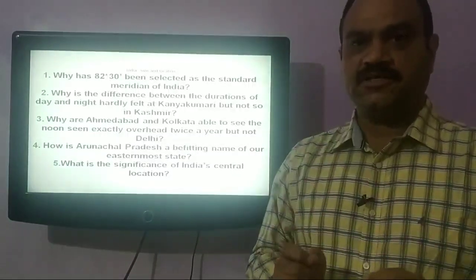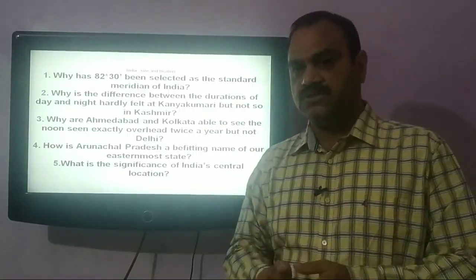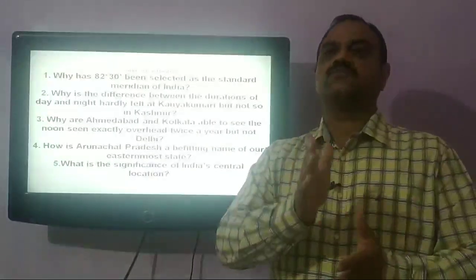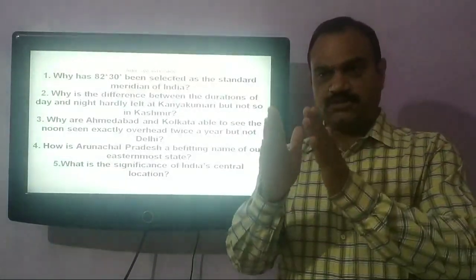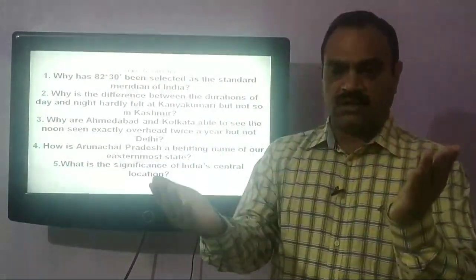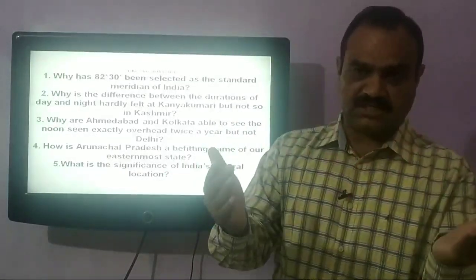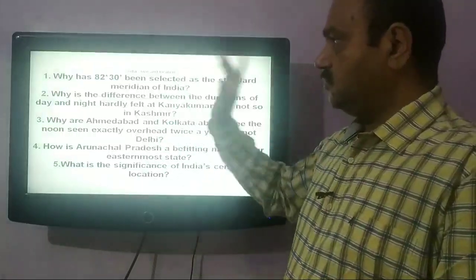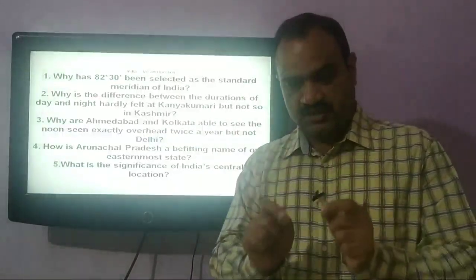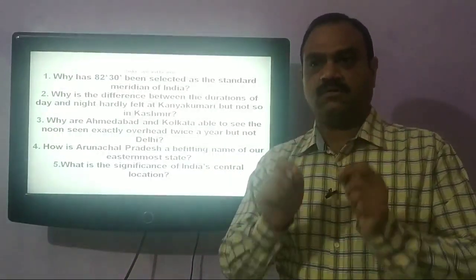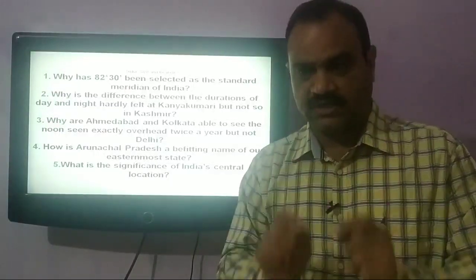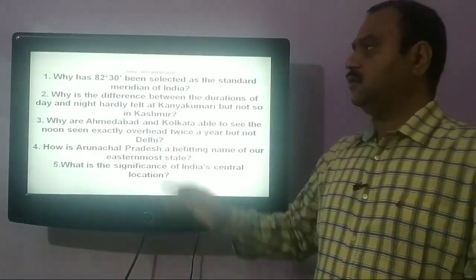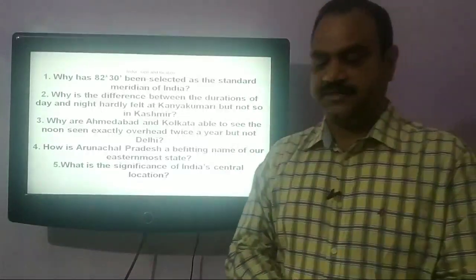It is 82°30' that passes midway India and divides India into two equal parts, that is eastern and western part. So this is the time zone and it determines the time zone of the whole country, and it is called the Indian Standard Meridian.